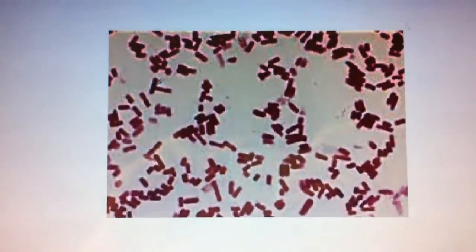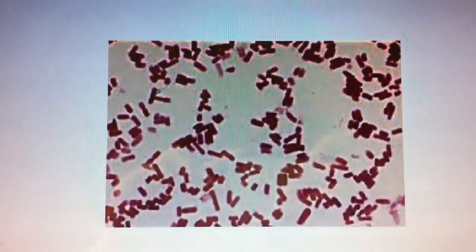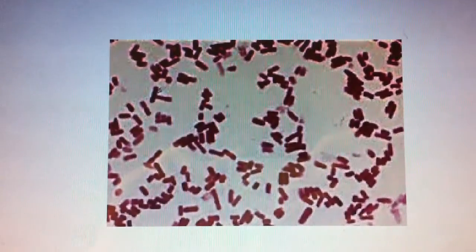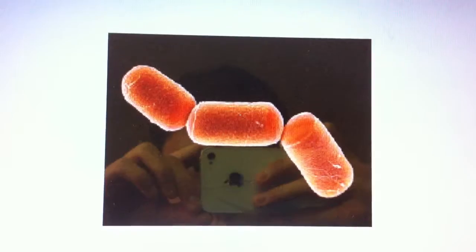Clostridium perfringens is the last one I chose. It's also rod-shaped. It decays food or dead things.